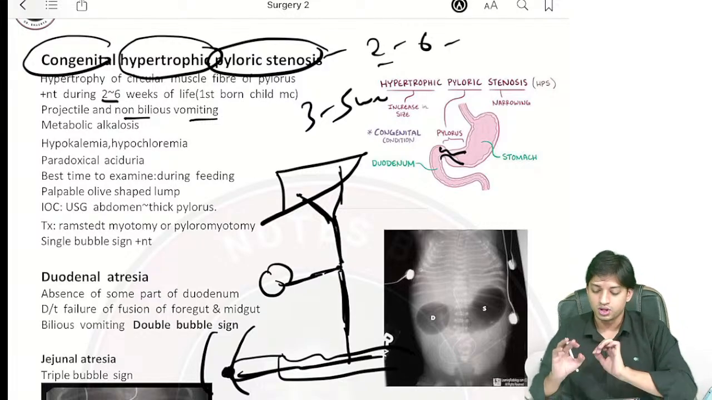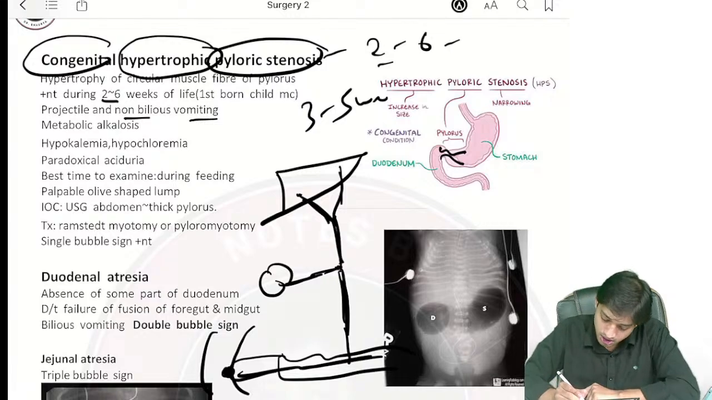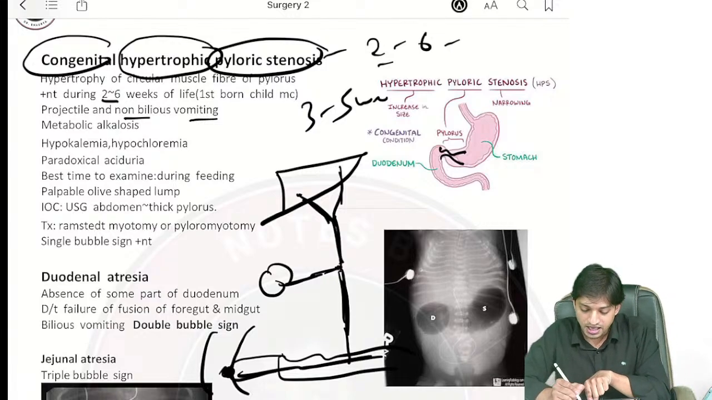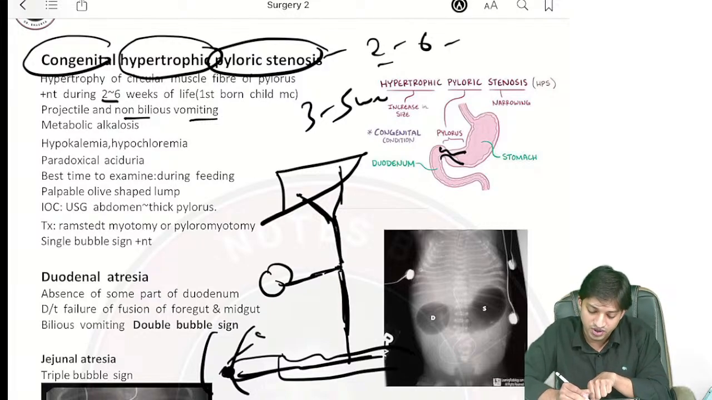Right? Now, just look at the tree. In the duodenum, the pancreas, the bile tree, the biliary ducts, they are joining the pancreatic duct, and they are opening via sphincter of Oddi in the duodenum.